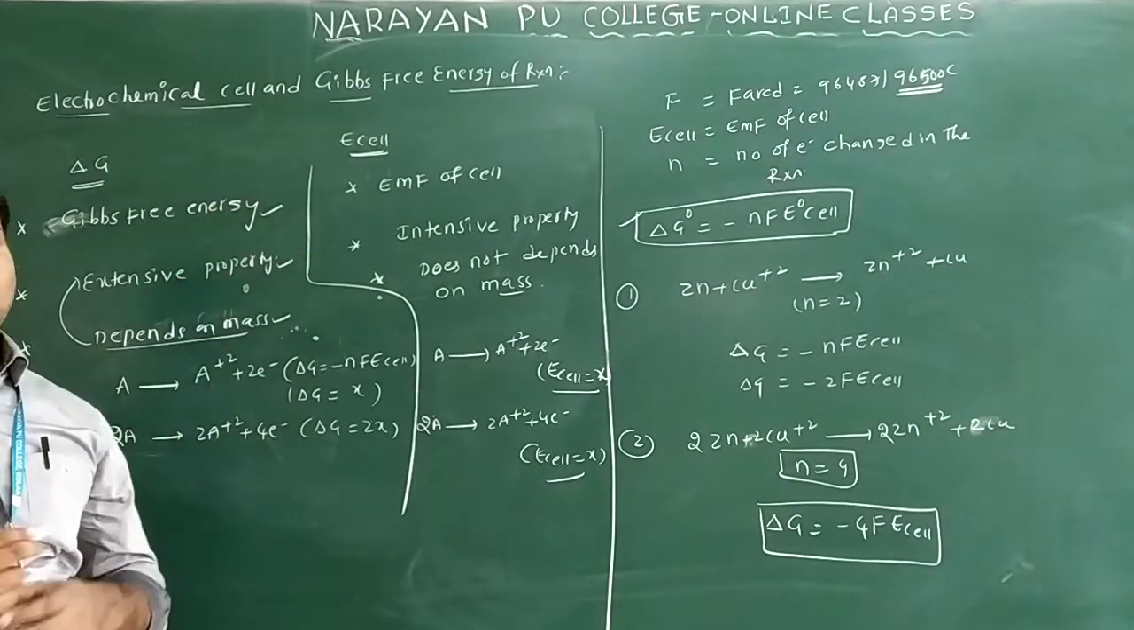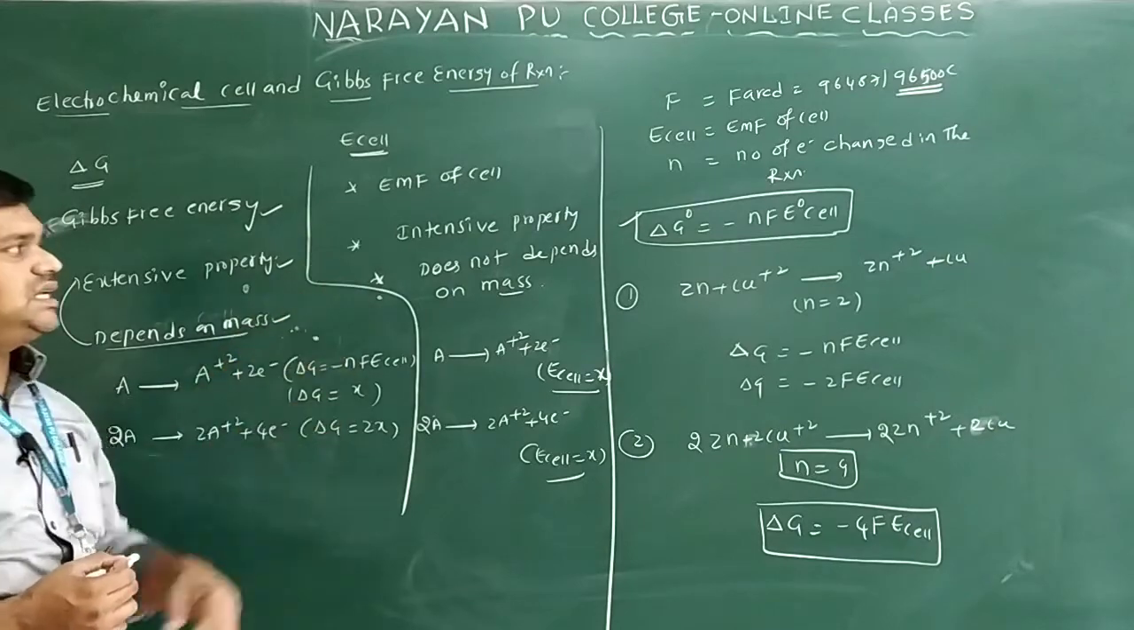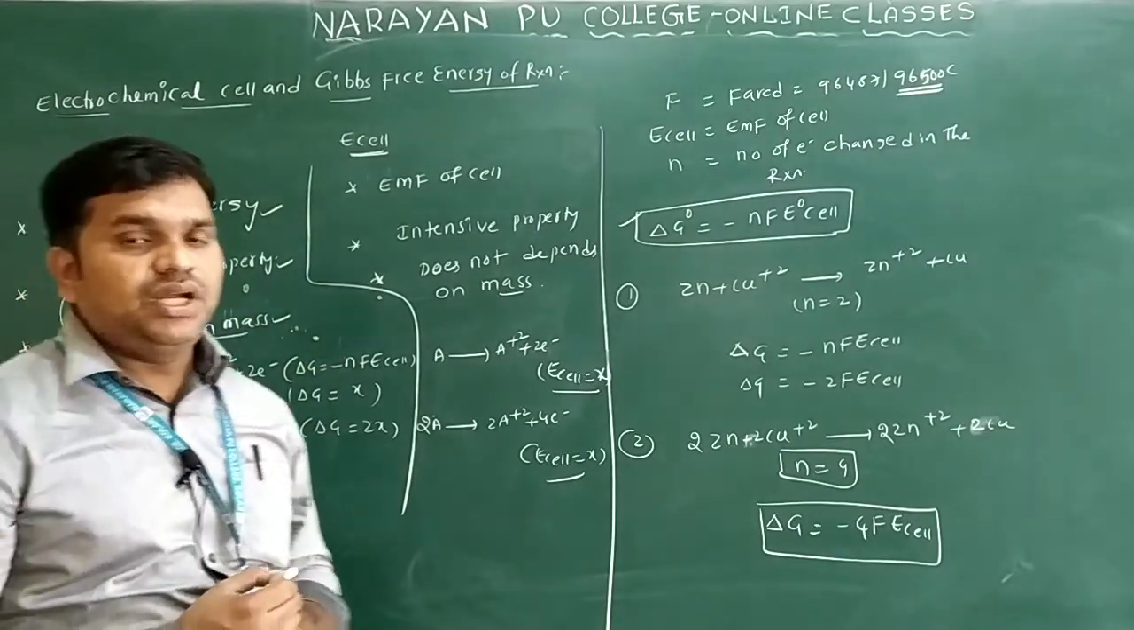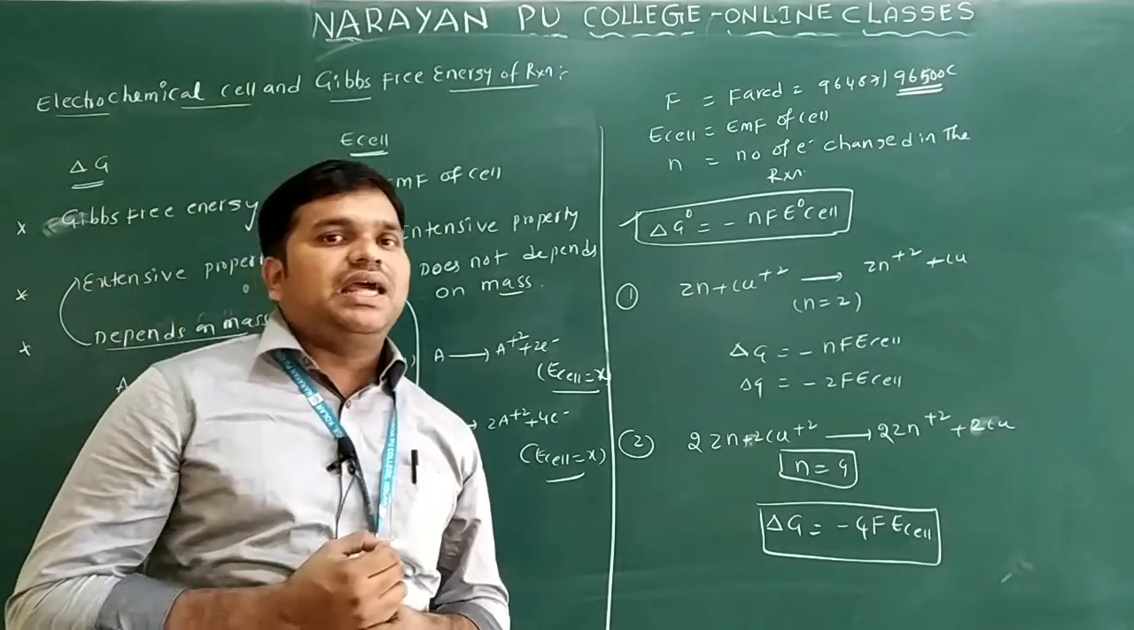EMF of the cell is an intensive property. So delta Z depends on the mass, and E cell does not depend on the mass only. So here we can separate into extensive property and intensive property only.